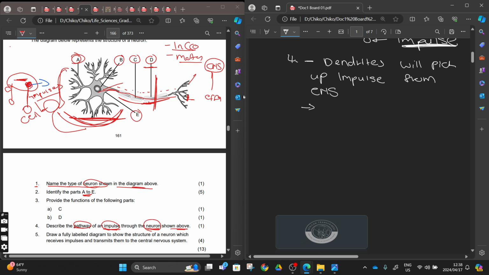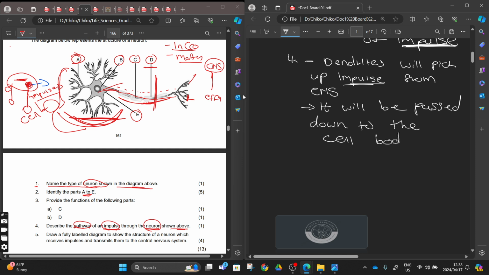And then it will be passed down to the cell body. This is the pathway of the impulse.